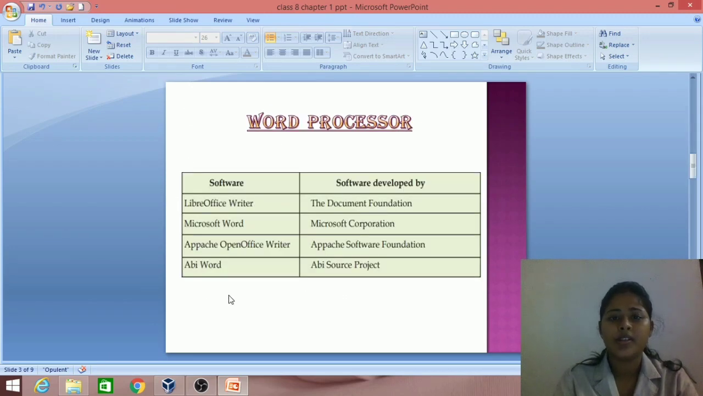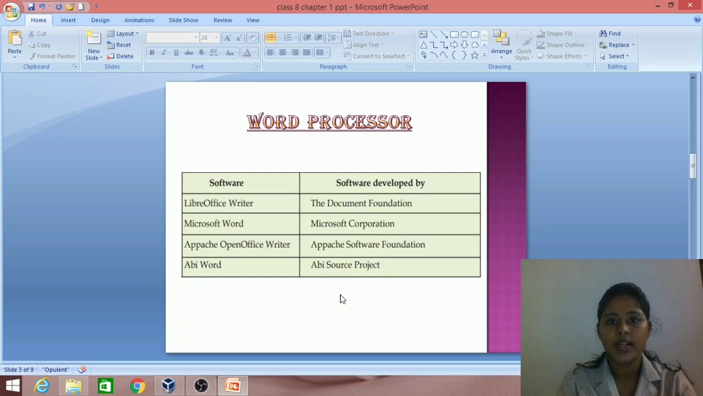There are a number of softwares which help us to type the text and to process them in whichever way we want to. In your textbook, a table is given with the names of different softwares and their developers. Let's see it. The first one is LibreOffice Writer. It is developed by the Document Foundation. Second one is Microsoft Word, developed by Microsoft Corporation. Third one is Apache OpenOffice Writer, developed by Apache Software Foundation. Last one is AB Word, developed by AB Source Project.